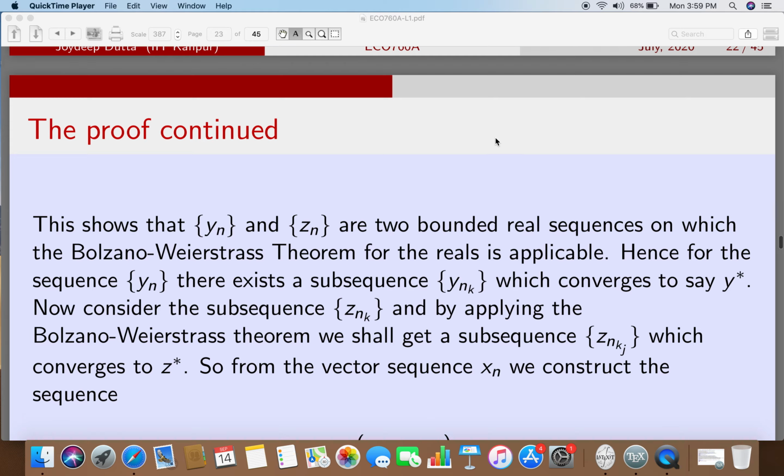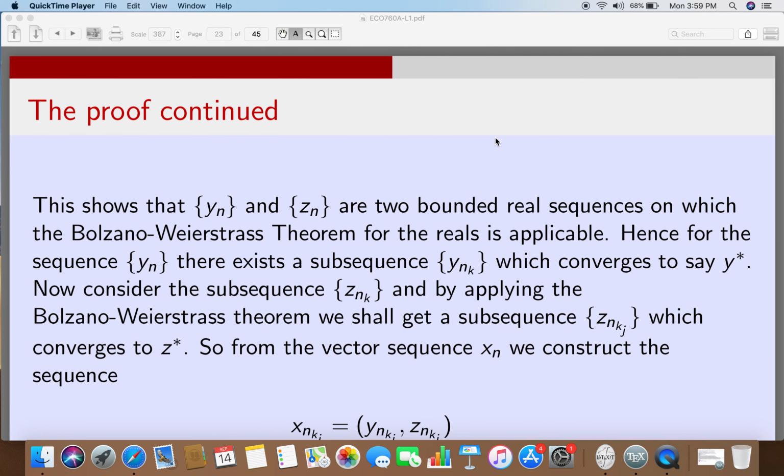Now here, as I told you, I am assuming that yn and zn are two bounded real sequences on which the Bolzano-Weierstrass theorem, which I know for real numbers, which is actually the real line on which Bolzano and Weierstrass worked, is applicable. Hence, for the sequence yn, there is a subsequence ynk which converges to y star. Now, consider the subsequence znk.